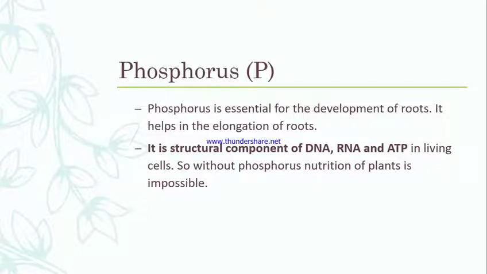Sometimes it also helps in the elongation of roots, which means the structure of root. Then it is the structural component of DNA, RNA, and ATP. We are going to learn detailed information about these things in another chapter, how phosphorus is a structural component of DNA, RNA. So for now, you have to memorize it is a structural component of DNA, RNA, and ATP. So phosphorus is also very much important.